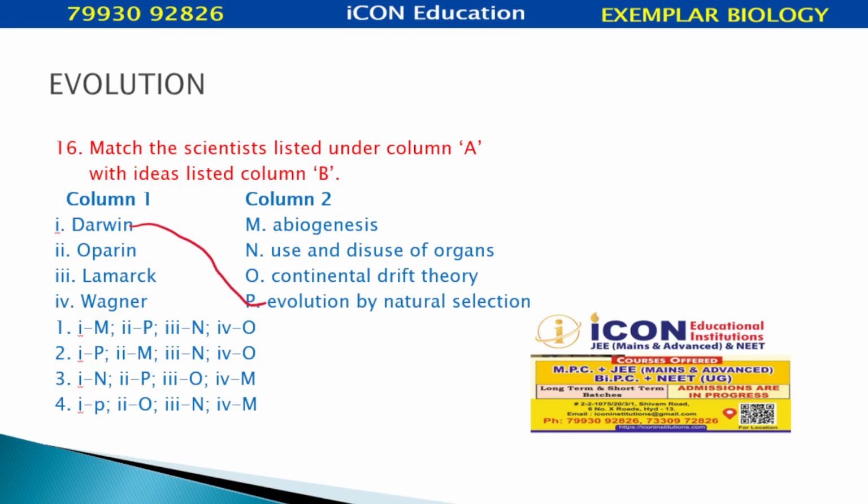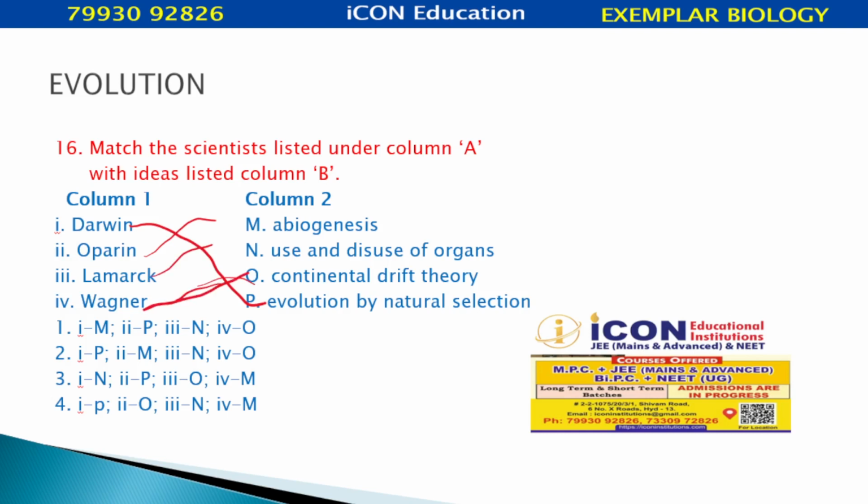Oparin explained the abiogenesis theory, that is how non-living forms form a living substance. Experimentally he proved it by creating coacervates. Lamarck explained the use and disuse principle, and Wagner, the leftover, continental drift theory.